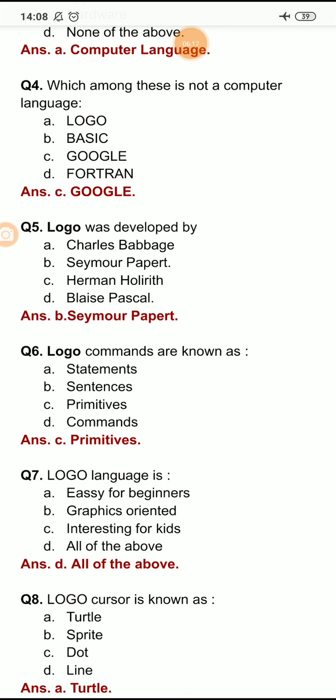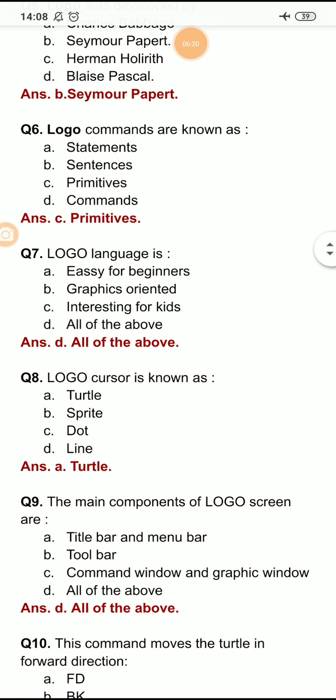Now question number 7 is, Logo language is easy to understand for beginners, easy for beginners. Option B is graphics oriented. Option C is interesting for kids. And option D is all of the above. So here the right option is option D, all of the above, as Logo is very easy for learners, beginners. It is graphics oriented. It is interesting for kids. So the right option is all of the above.